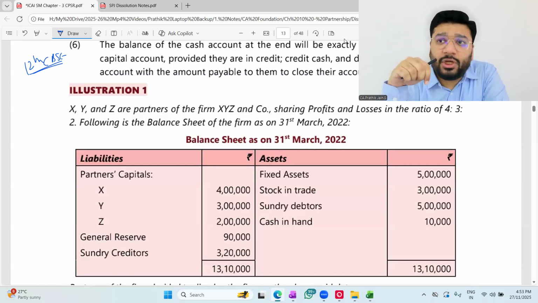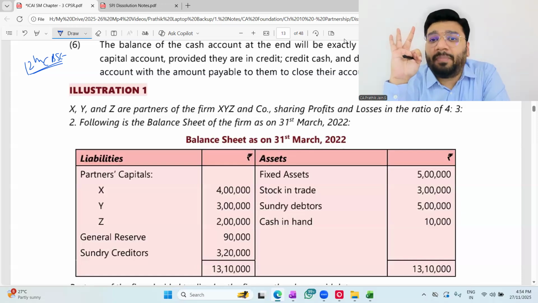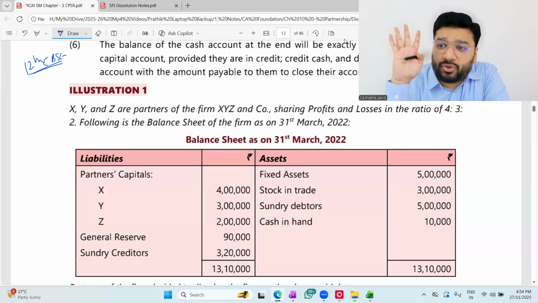In this dissolution topic, which is there in foundation level, there are three topics that we have to discuss. One is how to prepare the realization account in the case of solvency of partners having credit balance, then solvency of partners having debit balance. These two are one case, which is there in 12th CBSE also. Second case is insolvency of one partner, and one more case is insolvency of all the partners. And finally, piecemeal distribution.